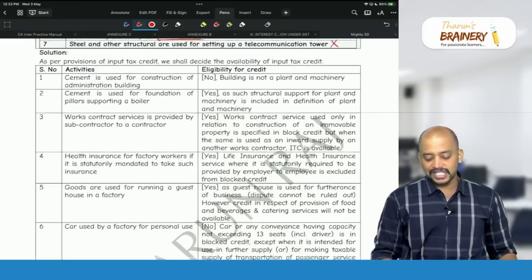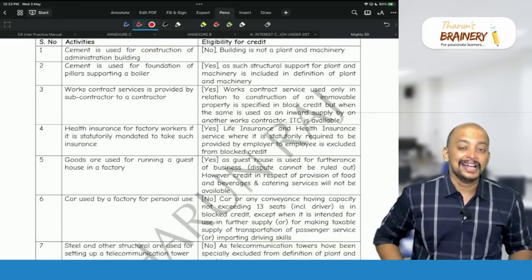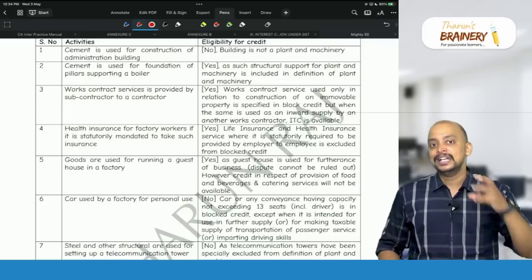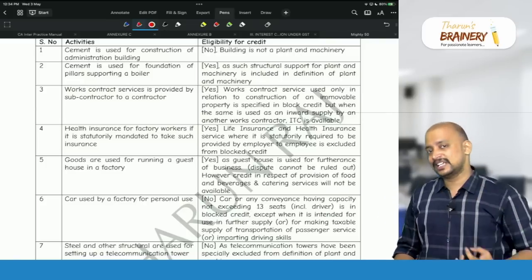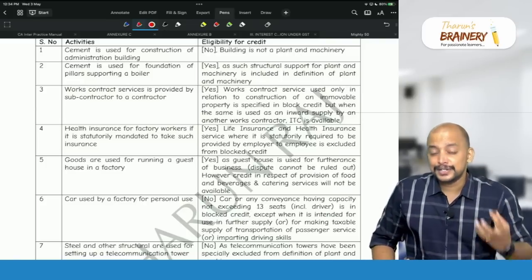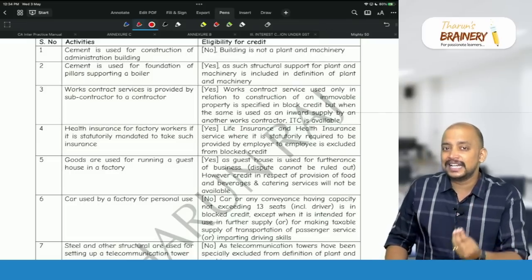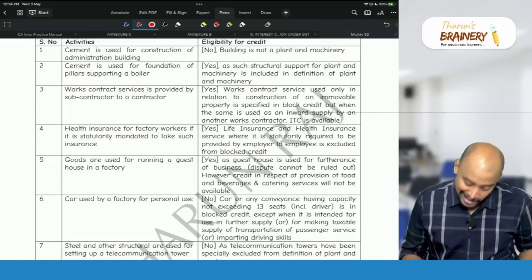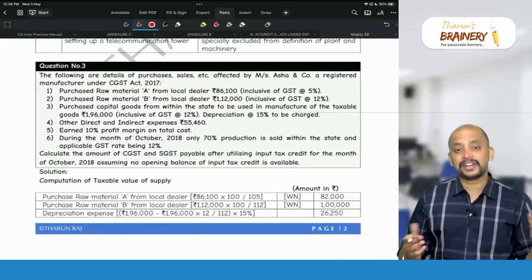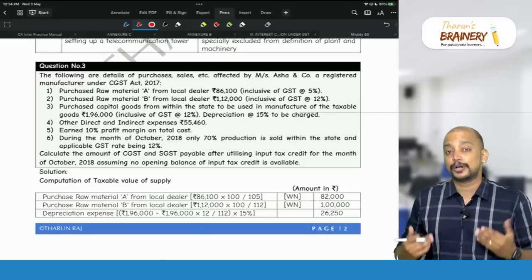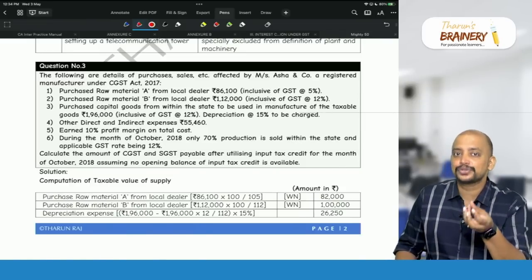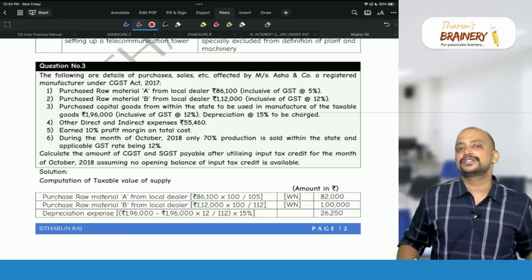And along with the justification, you need to write properly. Many students have shared their answer sheets, and what I have observed is that the language they are writing is so generic. So please try to use legal language to the extent possible. Then only you can expect good marks. Give the references, section references, and write the explanation properly, and try to use legal language to the extent possible. Then definitely you can score good marks.